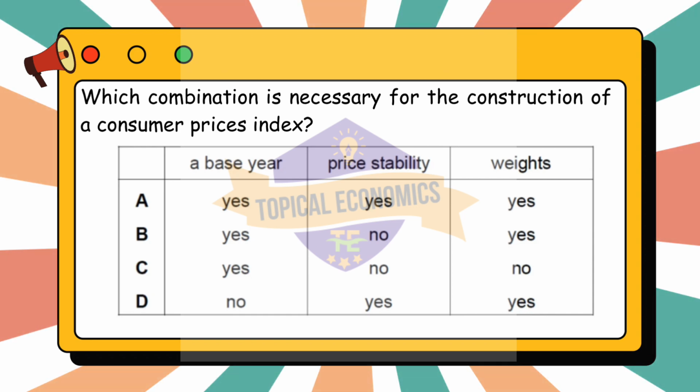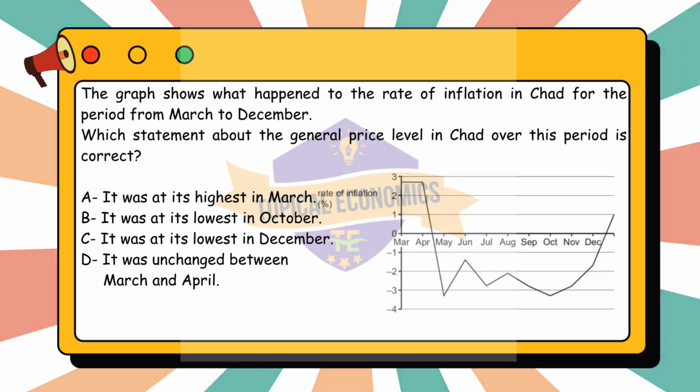Moving to the eighth question. The graph shows what happened to the rate of inflation in Chad for the period from March to December. Which statement about the general price level in Chad over this period is correct? A. It was at its highest in March. B. It was at its lowest in October. C. It was at its lowest in December. D. It was unchanged between March and April.